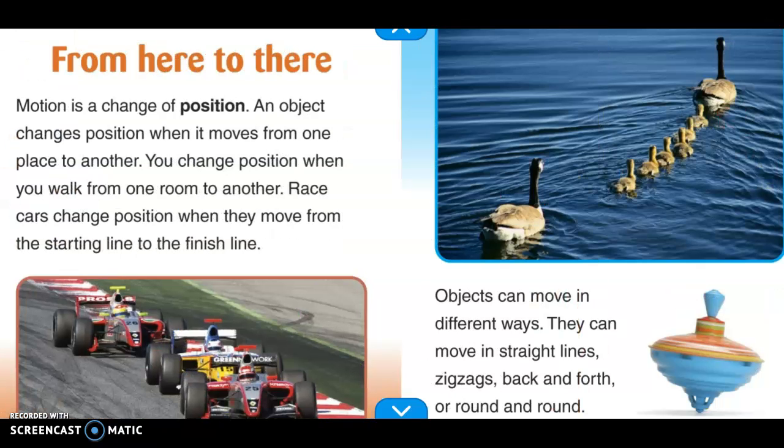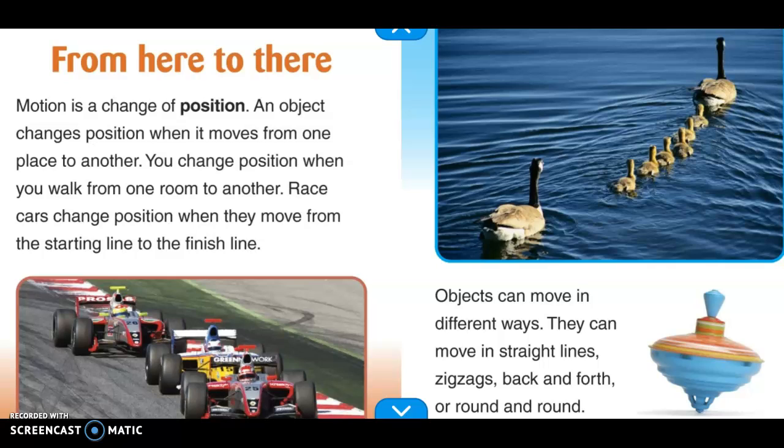From here to there. Motion is a change of position. An object changes position when it moves from one place to another. You change position when you walk from one room to another. Race cars change position when they move from the starting line to the finish line.